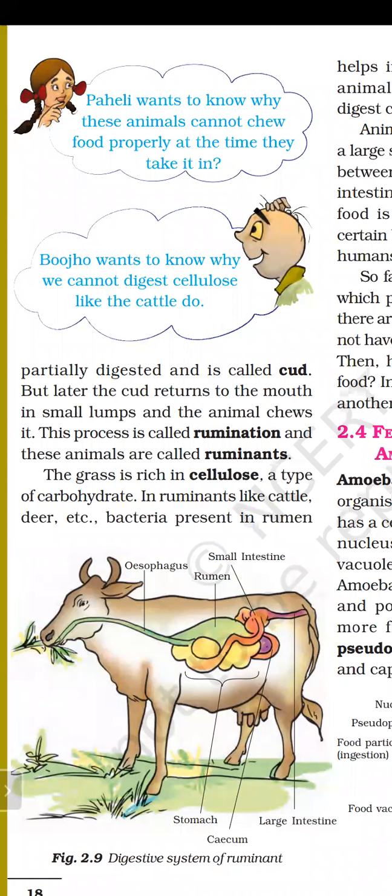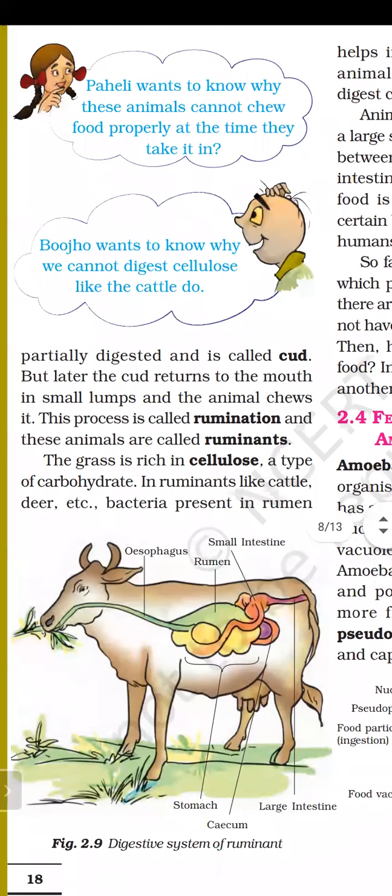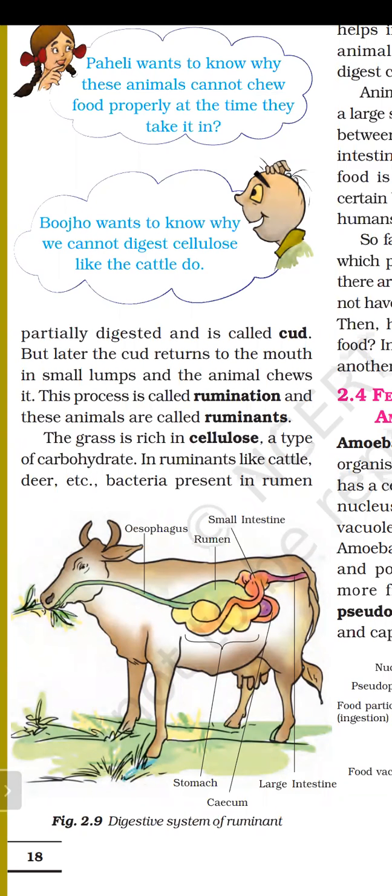The grass is rich in cellulose, and cellulose is a type of carbohydrate, like we have discussed about starch and sugar. What are starch and sugar? Starch and sugar are also carbohydrates, and cellulose is also a carbohydrate. But cellulose is mainly found in grass and plants.